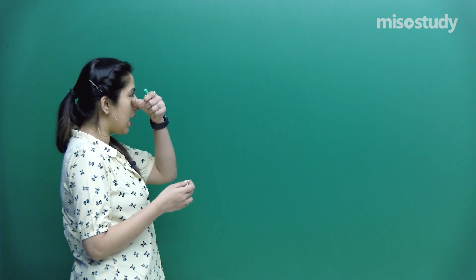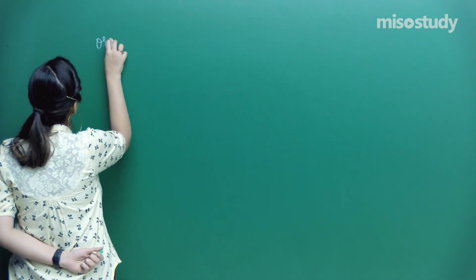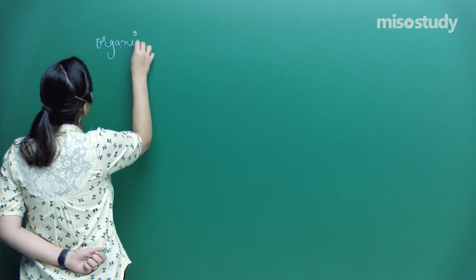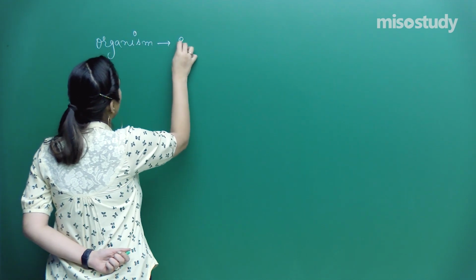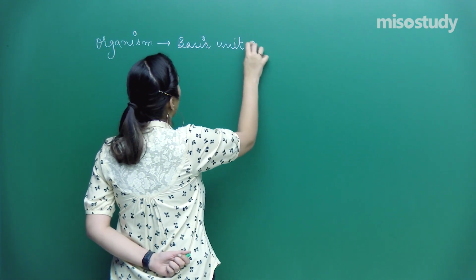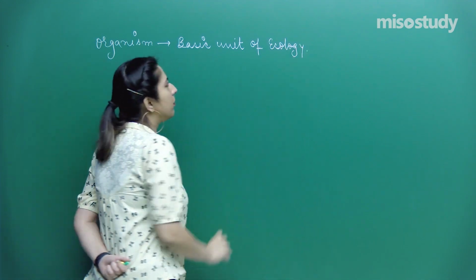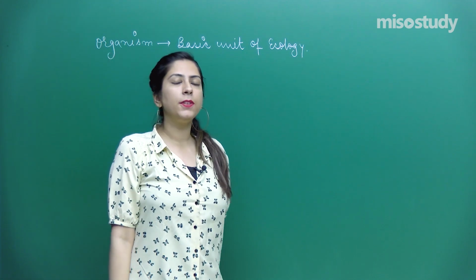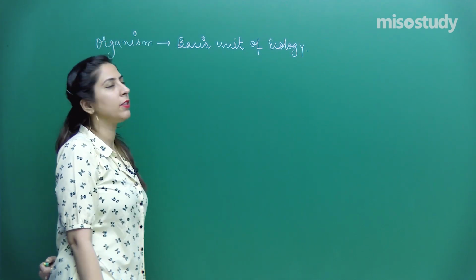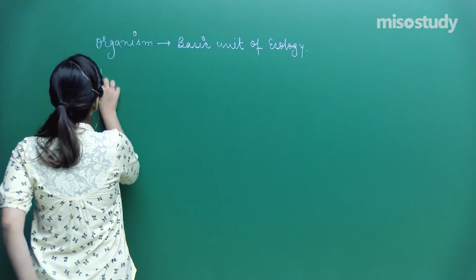In the previous class, I discussed organisms. What is an organism? An organism is considered the basic unit of ecology. So this is an organism, which is called the basic unit of ecology. After this organism, we have discussed the population, right? So what was next after this? It was population.